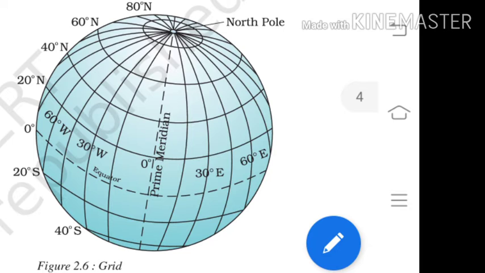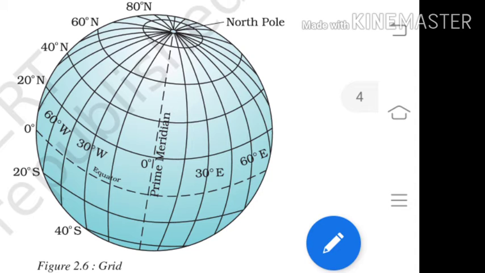Next, each of the degrees is also considered, like 20-degree north latitude, 20-degree south latitude, and longitudes are also considered as eastern longitude and western longitude, and in the middle is the 0-degree prime meridian.